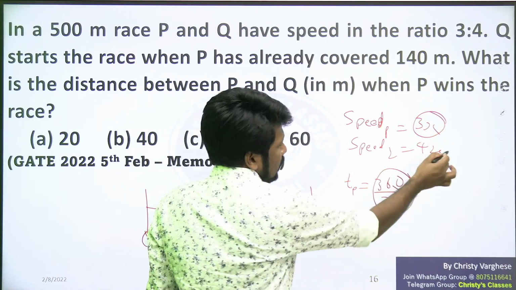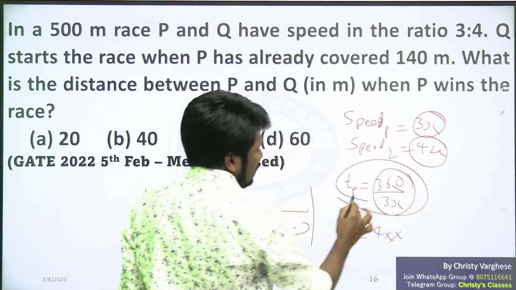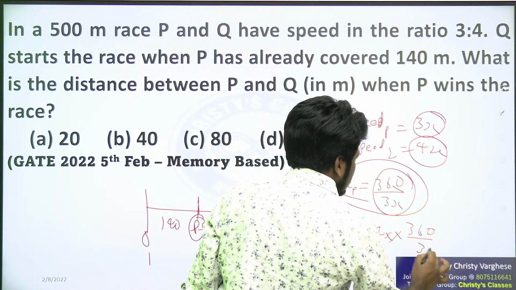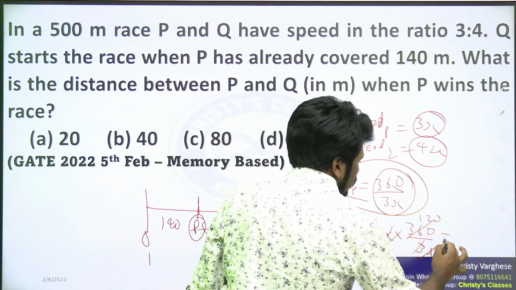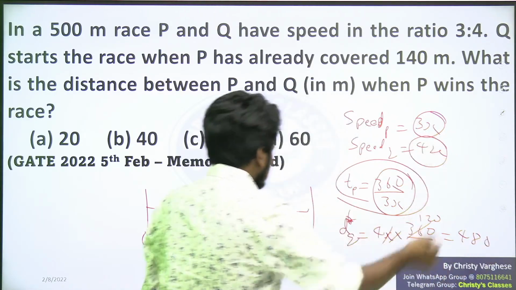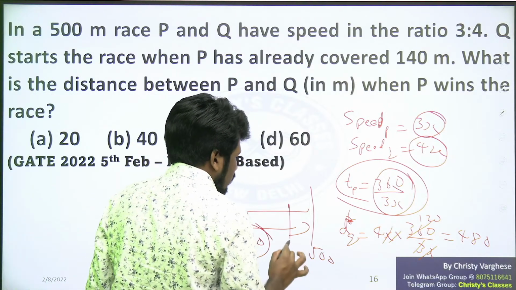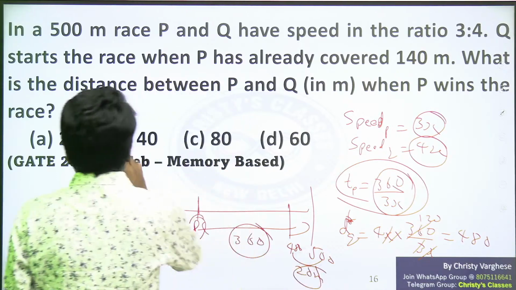Now, what is the speed? 4x. 4x into what is the time taken? Time taken by P will be time taken by Q also. 4x into 360 by 3x. X and X cancel, 3 and 360 cancel, 120, 4 into 120, 480 meter. So by the time P reaches 500 meter, Q will reach 480 meter only. So the difference between that is 20 meter. So 20 meter is the answer.